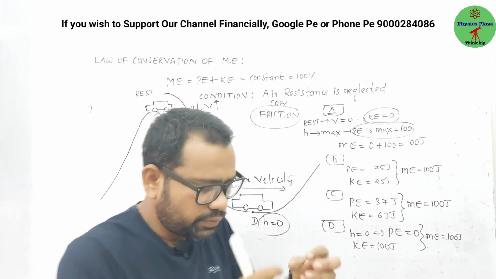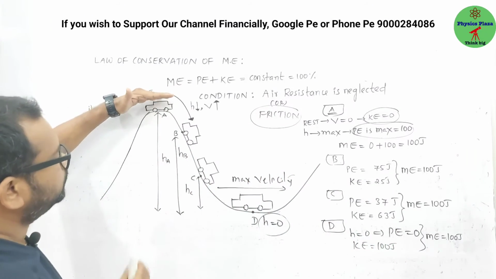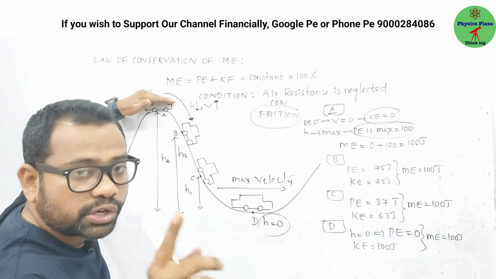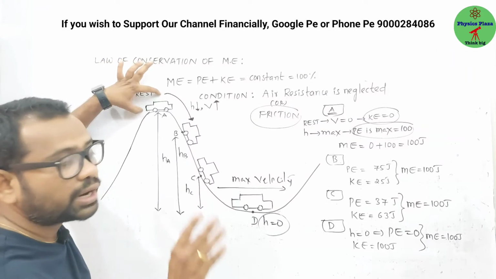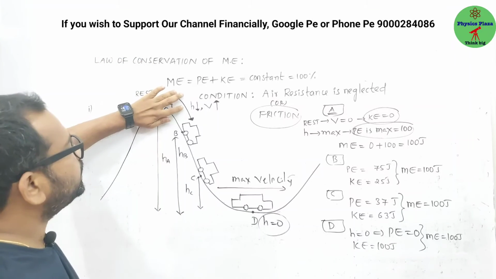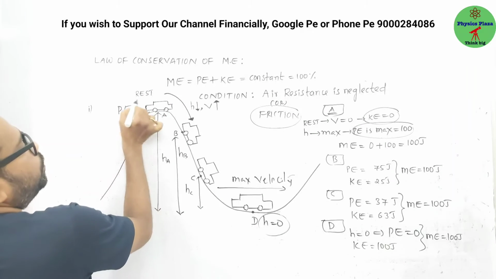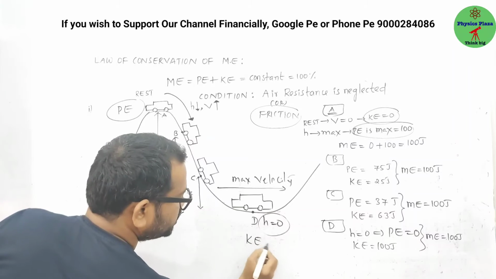Children, now in a very short way, let me tell you: at this point it has height, maximum height. Due to the height, the body will get potential energy. But at this point, it is at rest. Velocity is 0, so kinetic energy is 0. So at point A, it has only potential energy. But at point D, it has only kinetic energy.